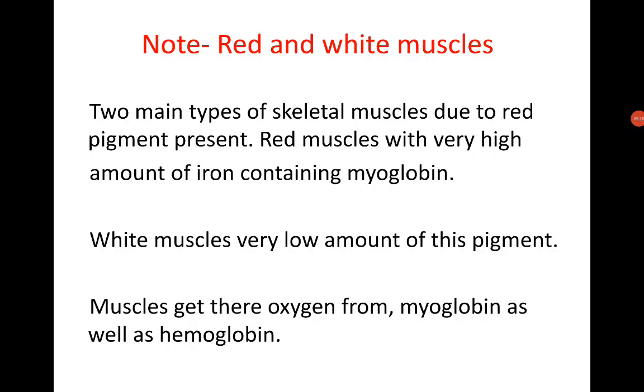Next, note red and white muscle. There are two main types of skeletal muscle, due to the red pigment. Red muscle has a very high amount of iron-containing myoglobin. White muscle has a very low amount of this pigment. Muscle gets its oxygen from myoglobin as well as hemoglobin. This term denotes what is red and what is white muscle.